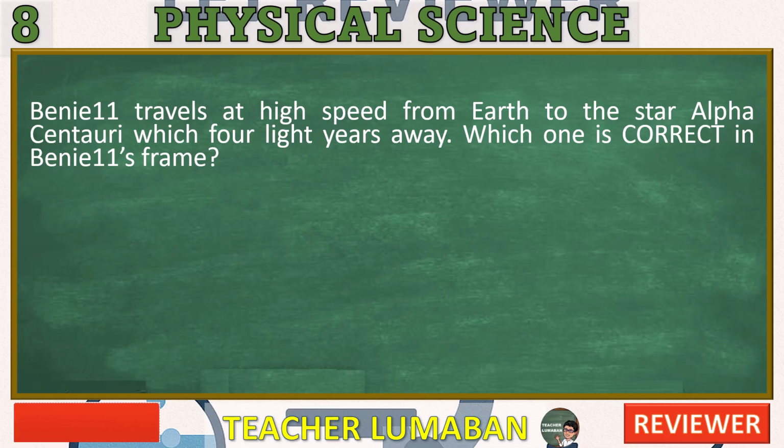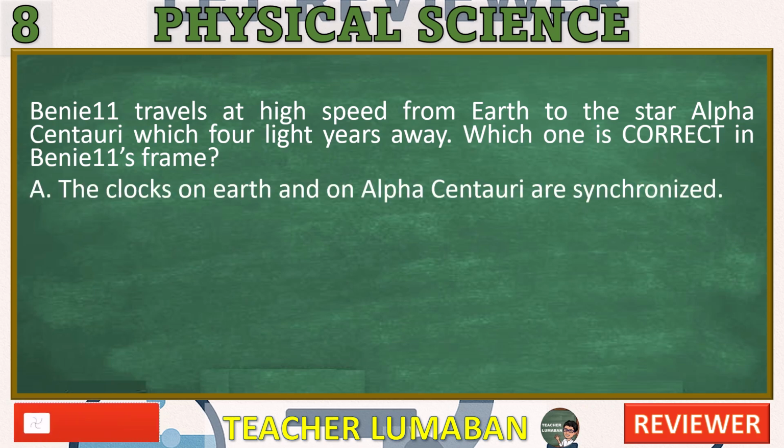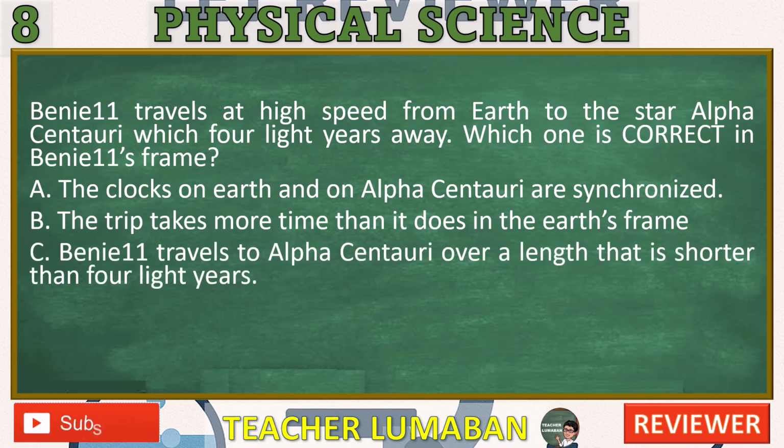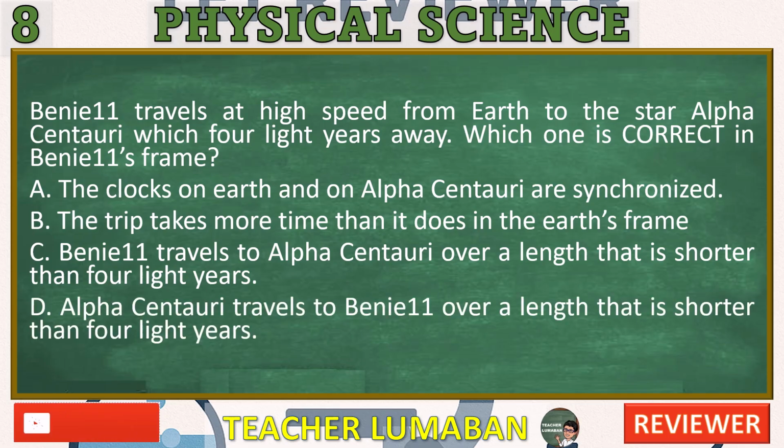Binet 11 travels at high speed from Earth to the star Alpha Centauri, which is 4 light-years away. Which one is correct in Binet 11's frame? A. The clocks on Earth and on Alpha Centauri are synchronized. B. The trip takes more time than it does in the Earth's frame. C. Binet 11 travels to Alpha Centauri over a length that is shorter than 4 light-years. D. Alpha Centauri travels to Binet 11 over a length that is shorter than 4 light-years.